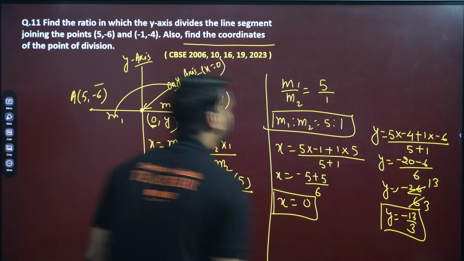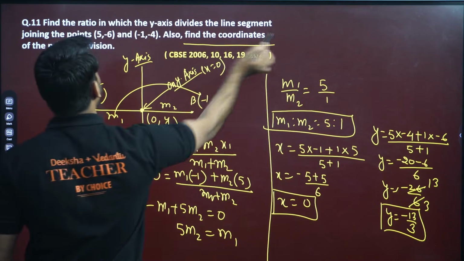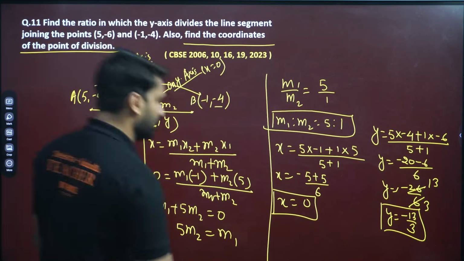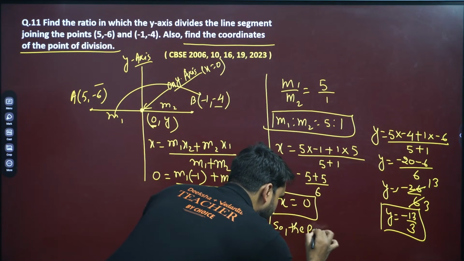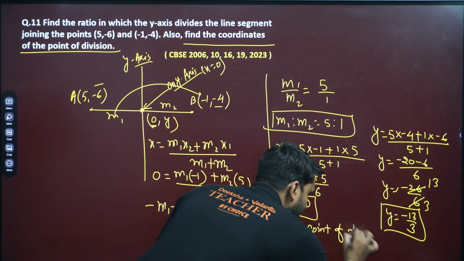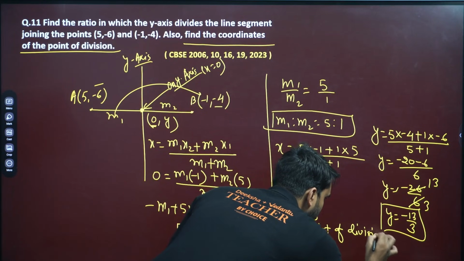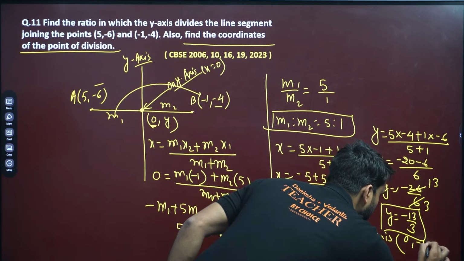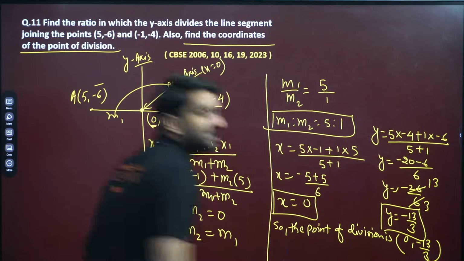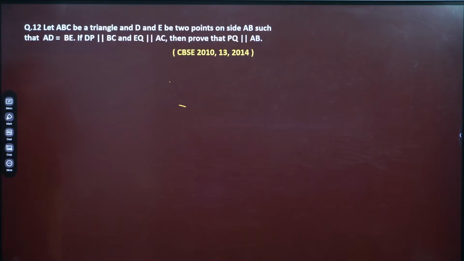You have x and you have y, and we have to find the coordinate of the point of division. So please make sure to write in language. So the point of division is what my dear? 0 comma minus 13 by 3. This is the answer. Moving to next question.